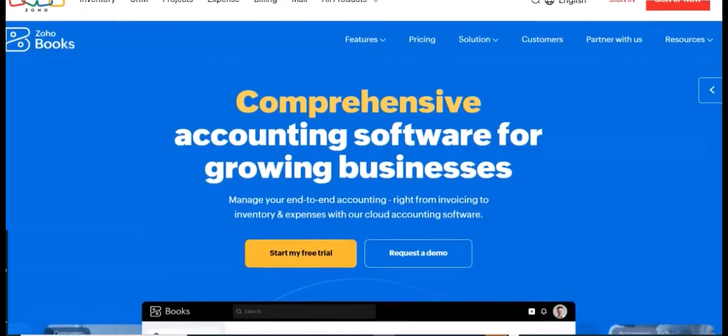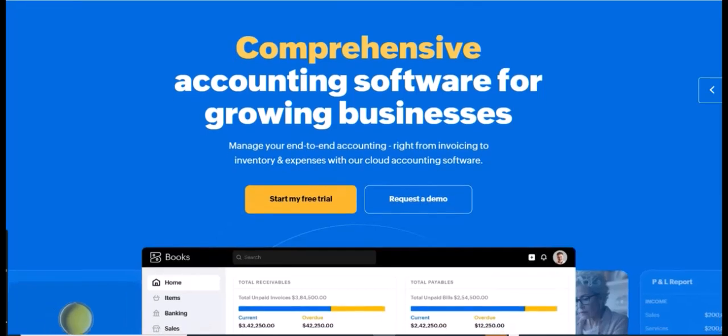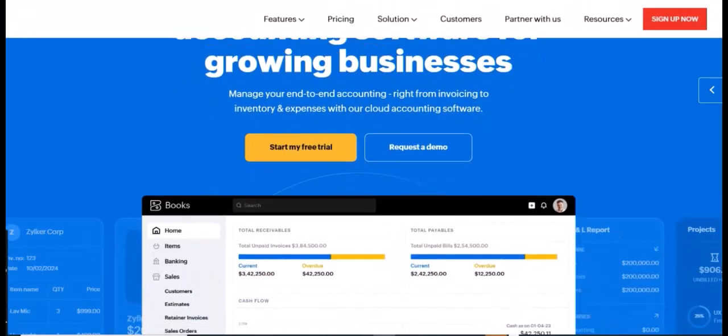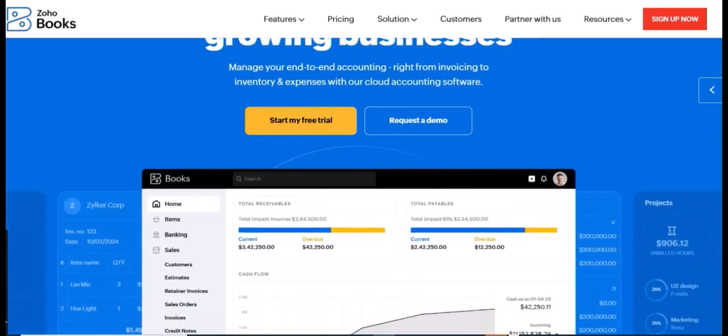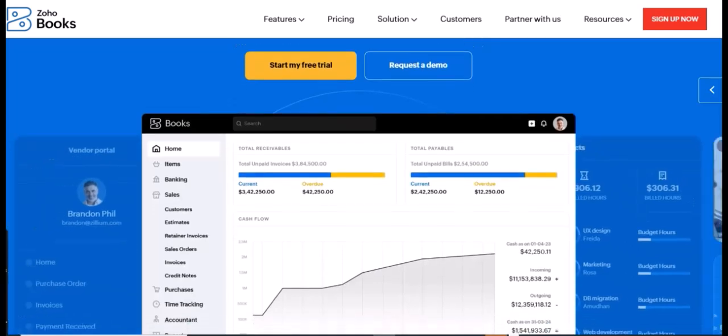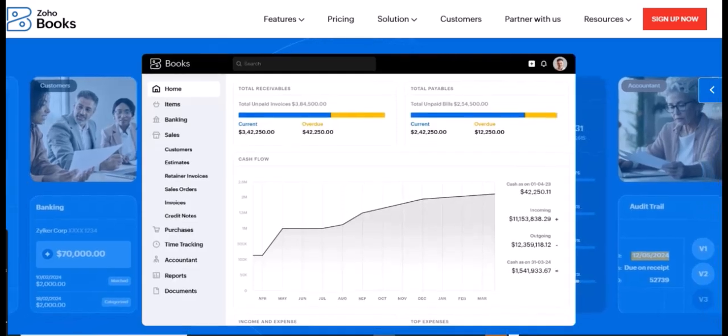As a project management expert, I understand that efficiency and organization are paramount to the success of any business, especially when you're juggling multiple ventures. You're likely exploring Zoho Books as a central hub for your financial management, and a crucial question arises. How many companies can I actually create and manage within a single Zoho Books account?